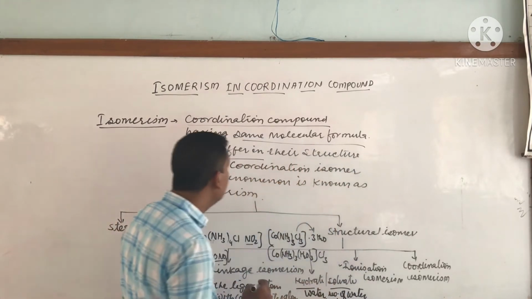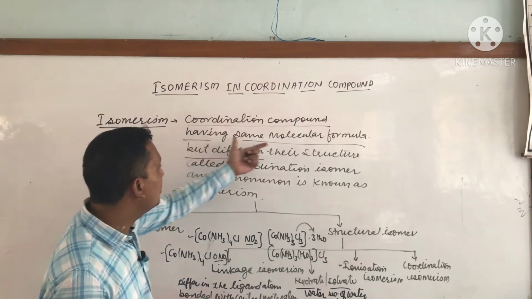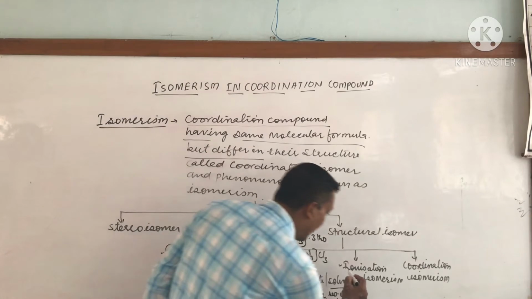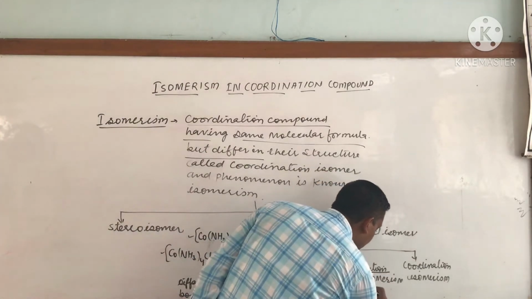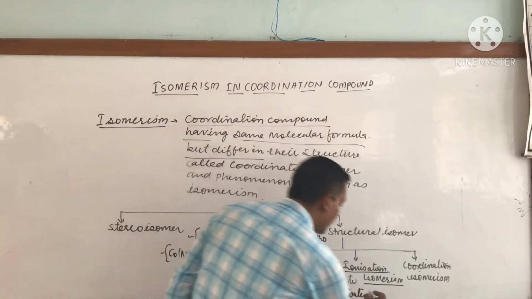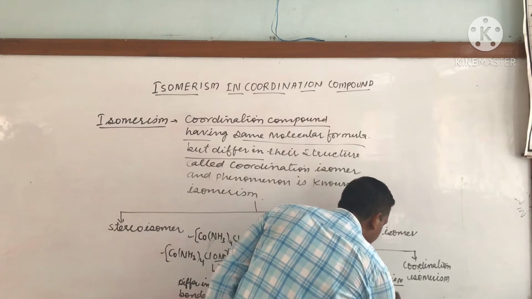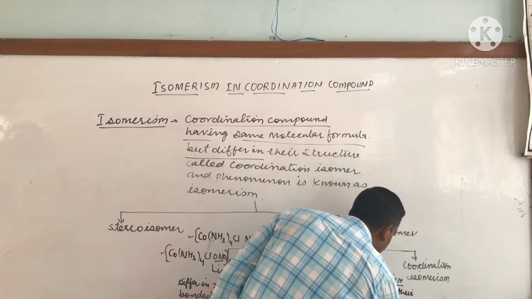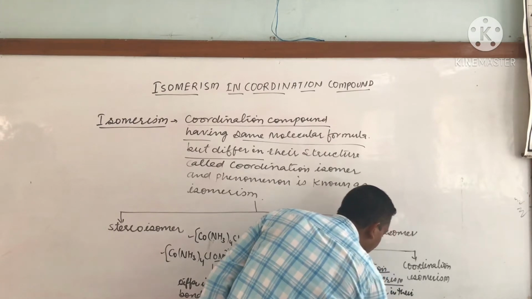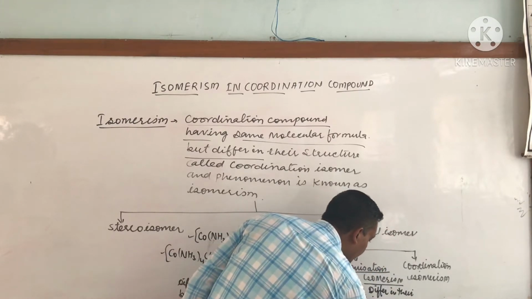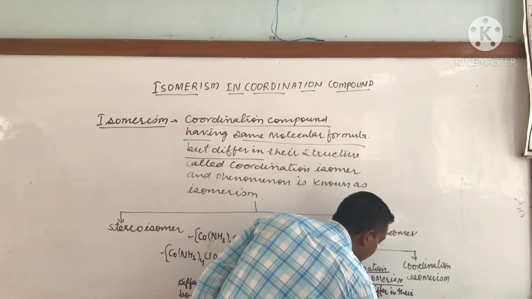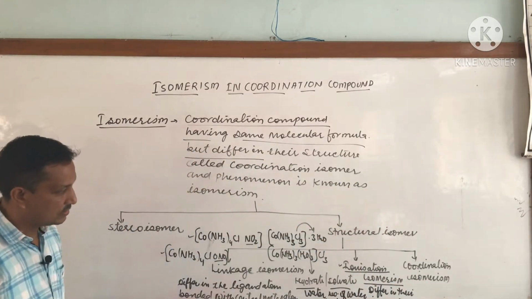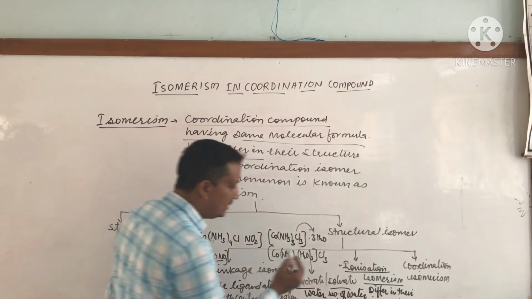Next we are taking ionization isomers. As the name indicates, coordination compounds having the same molecular formula but differing in their ionization. They will give different ions.